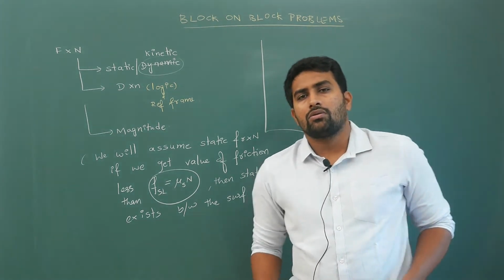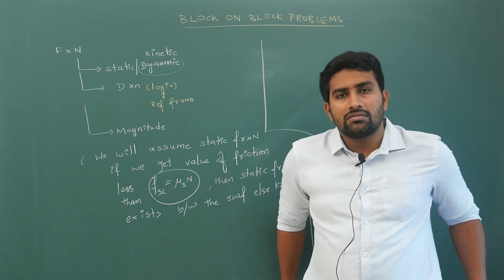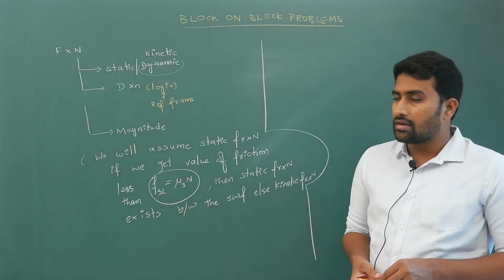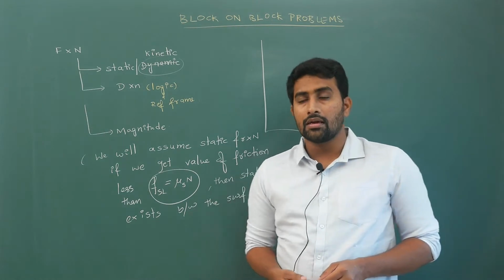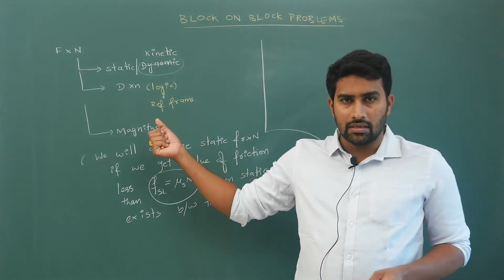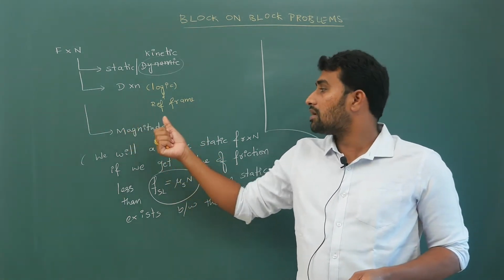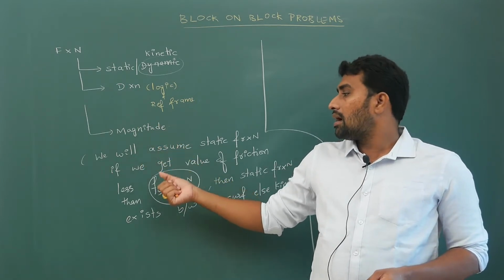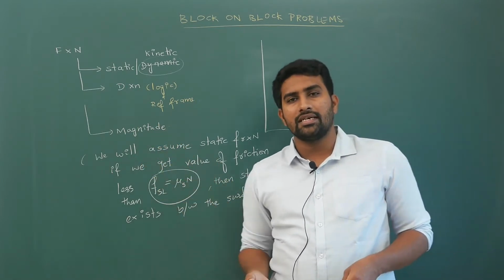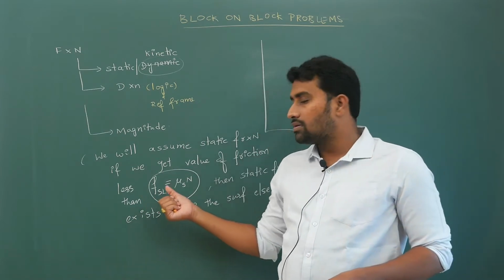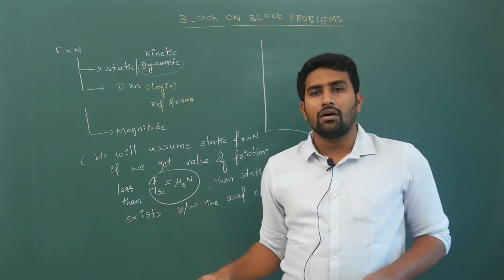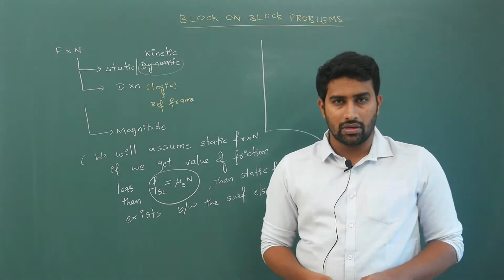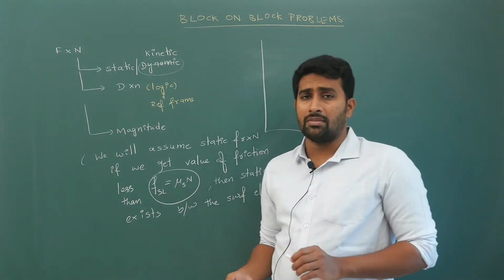So you have to just think logically whether it is static or kinetic, what could be possible, that is one thing. Second thing is direction, you have to decide purely from logic and reference frame. Next thing is magnitude, and that too we will assume initially it is static friction, and if we get a value less than limiting static friction, then obviously between the blocks there will be static friction, else there will be kinetic friction. Now keep this in mind.